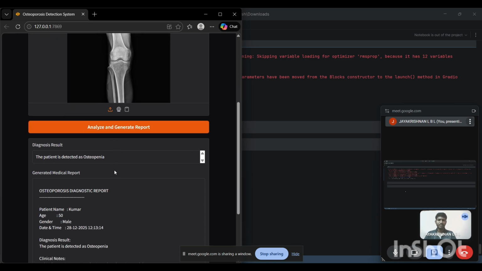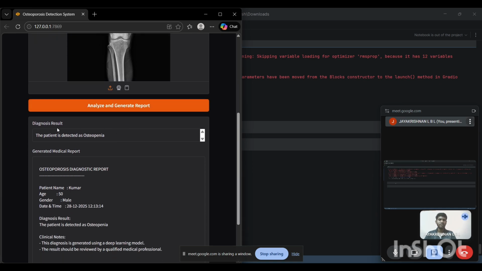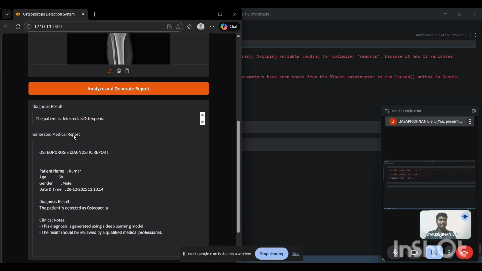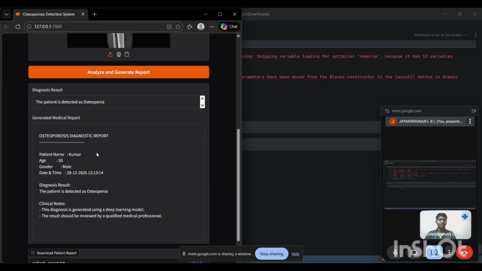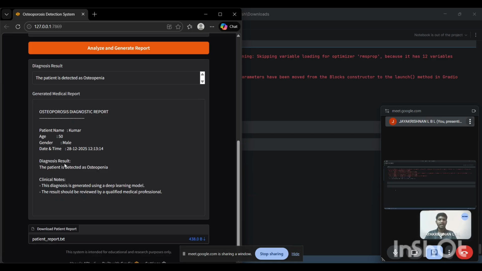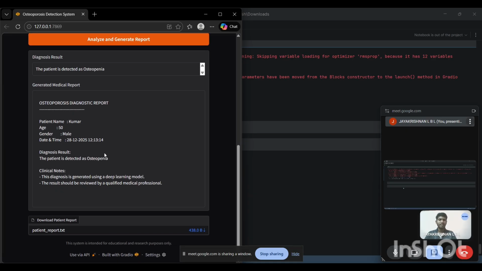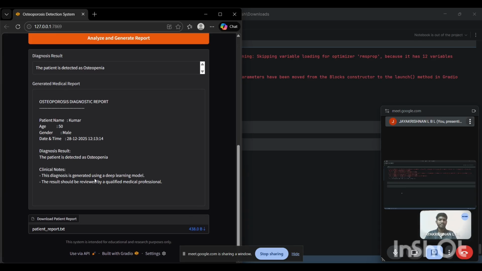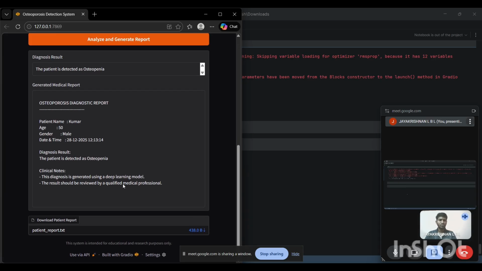After clicking it, it shows the patient is detected as osteopenia. It also generates a report with the patient name, age, gender, date and time, and the diagnostic result, whether the patient is detected as osteopenia or osteoporosis, and it also shows an icon to download the result.